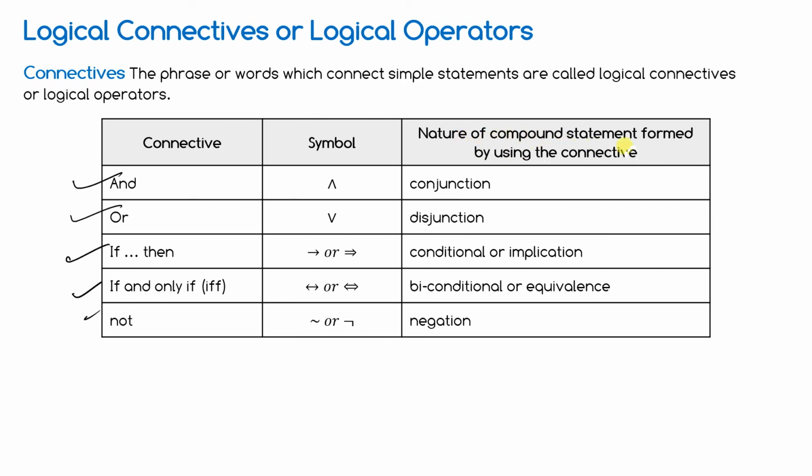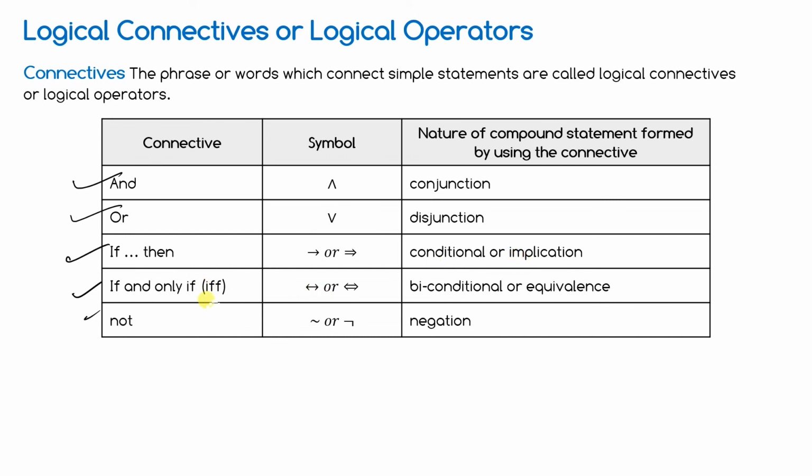So the nature of a compound statement formed by using the connective. You have to use some symbols. So this "and" is called a conjunction. This is the symbol. "Or" is called disjunction. This is the symbol. "If, then": you have to give a single arrow or double arrow. It is called conditional or implication. Both names are given. Just remember these things.